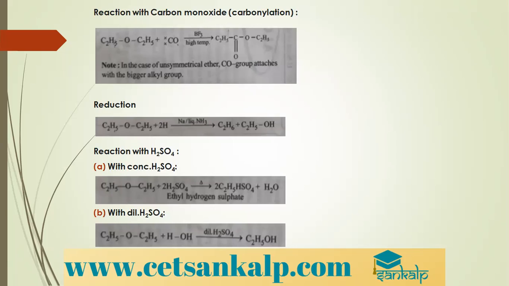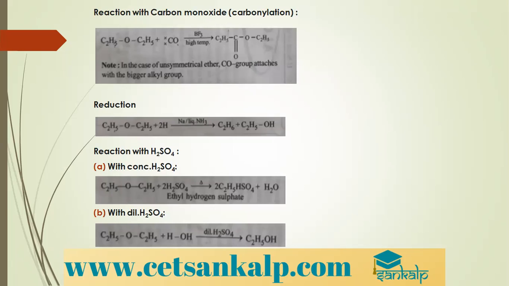Reduction. Ethers, when they are treated with a reducing agent like sodium in liquid ammonia, give 2 hydrogens. So what we form is C2H6, that is alkane, and alcohol. This is a reduction reaction. Reaction with concentrated H2SO4 and dilute H2SO4. If you react ether with concentrated H2SO4, it forms ethyl hydrogen sulfate.